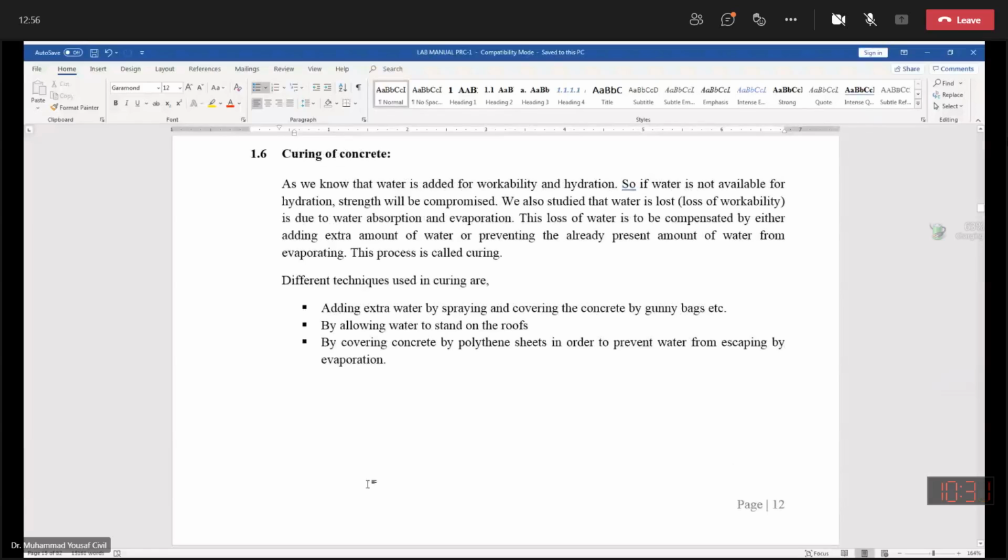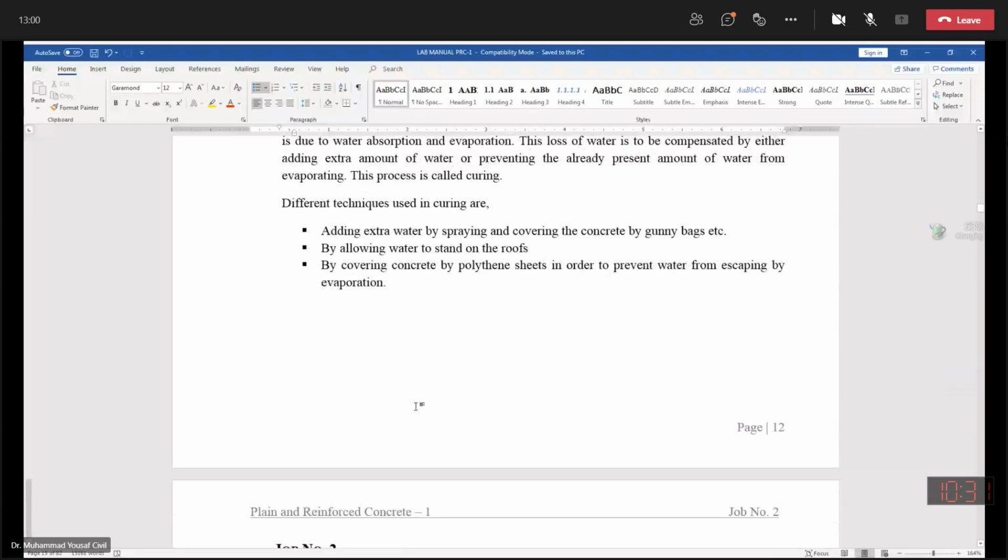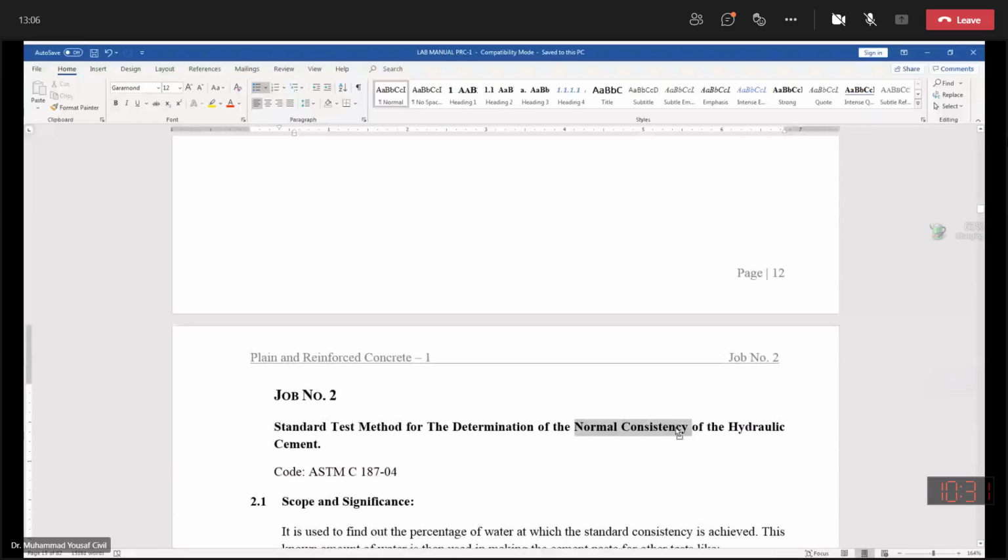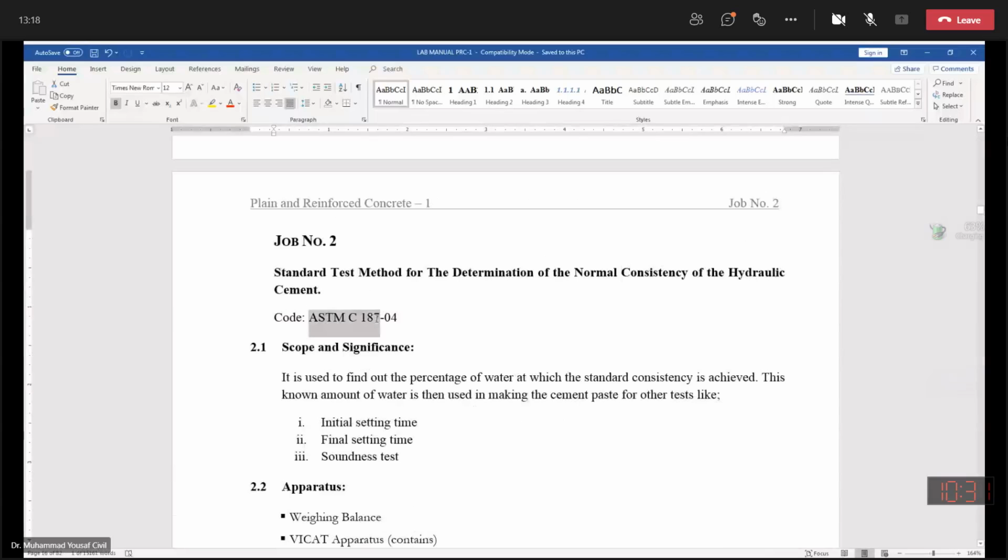Before conducting the initial and final setting time, we are performing the normal consistency of hydraulic cement. Normal consistency of the hydraulic cement. What is normal consistency? This will be performed with the ASTM standard. What is the significance?